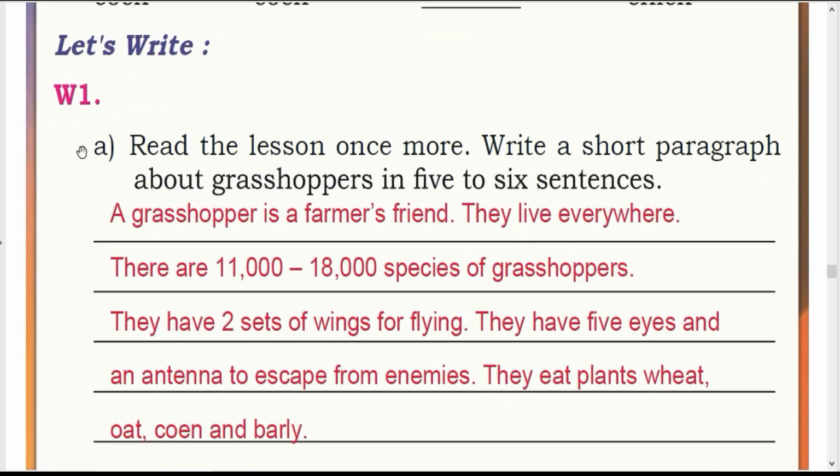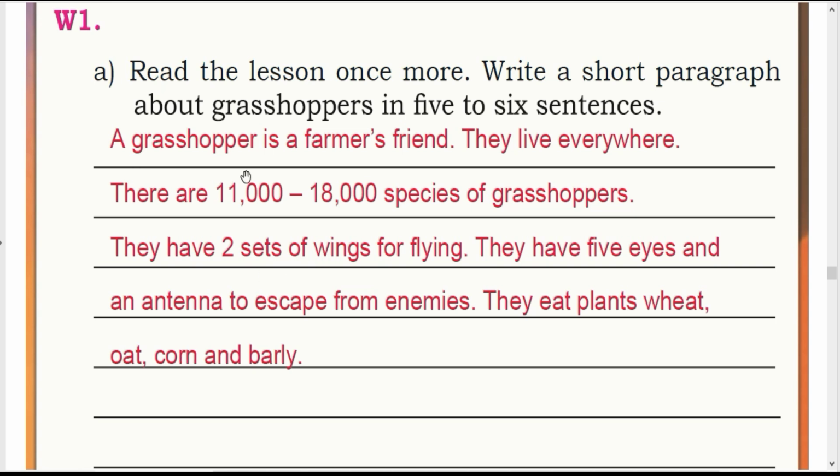Let's write. W1. Read the lesson once more. Write a short paragraph about grasshoppers in 5 to 6 sentences. A grasshopper is a farmer's friend. They live everywhere. There are 11,000 to 18,000 species of grasshoppers. They have 2 sets of wings for flying. They have 5 eyes and an antenna to escape from the enemies. They eat plants, wheat, oat, corn and barley.